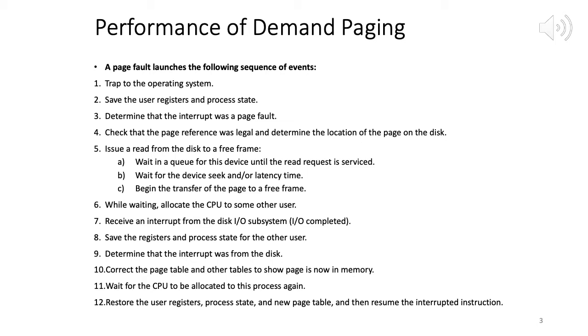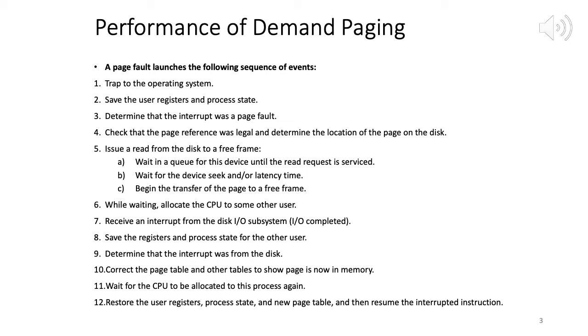So we trap to the OS, and we save the user registers and process state. Whichever instruction caused this page fault, we have to save the context of the process, because we have to restart once that page is within the memory. Then we determine that the trap is an interrupt due to a page fault. Event number 4, we check that the page reference was legal, which means it was within the address space of the process. We have to do that, and determine the location of the page on the disk. So the virtual address has to be determined.